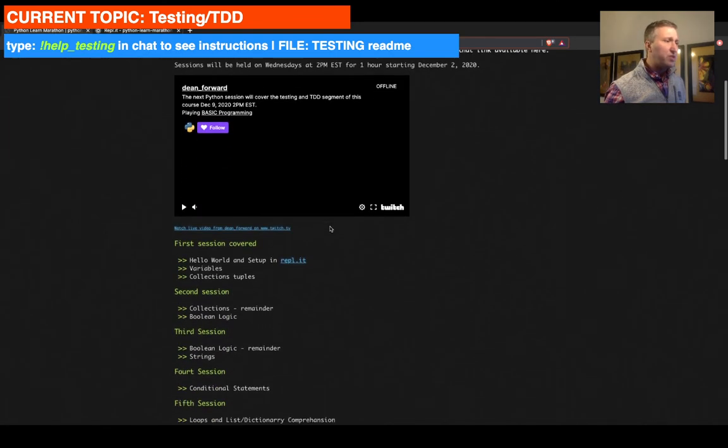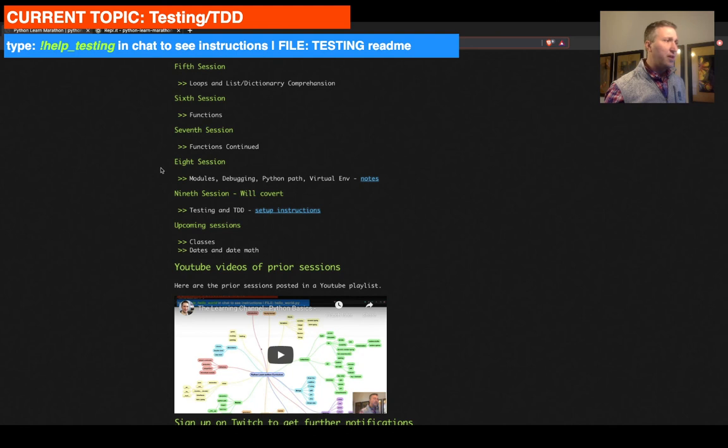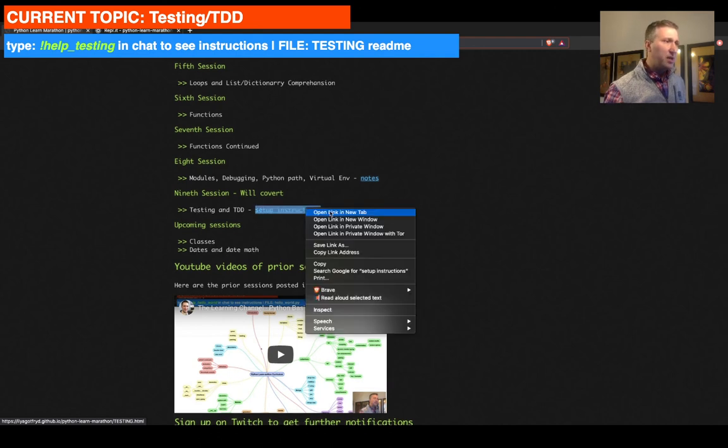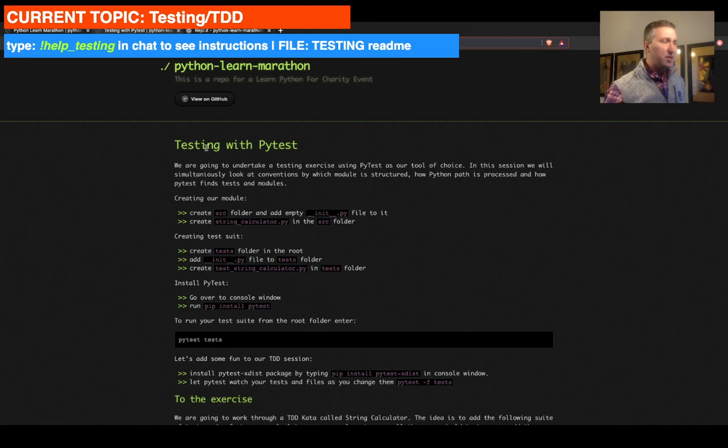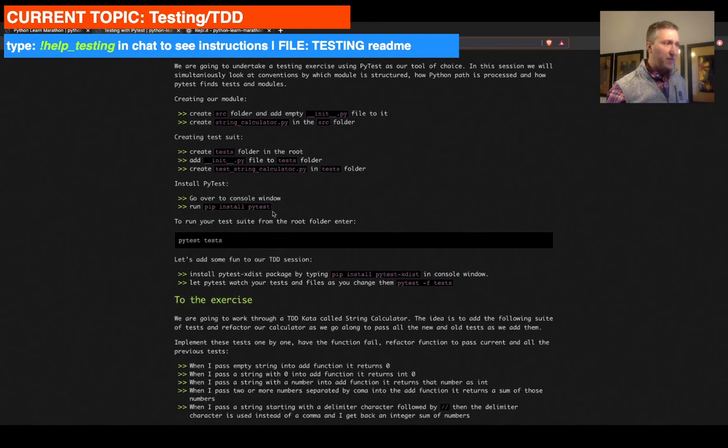We have a follow along instruction here for the ninth session, and it's setup instructions, and I will walk through those setup instructions as we go through this session. Let's just open it in a new tab real quick. So testing with Pytest. We're going to be literally walking through all these instructions, setting up these folders, and doing all this stuff with pip install.